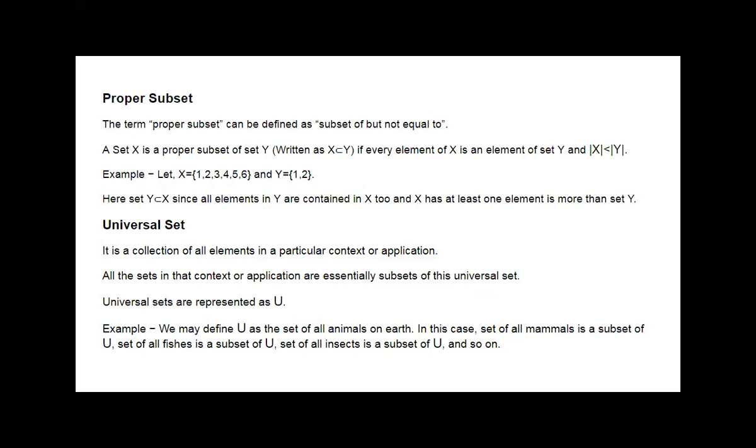Means we are merging what we are saying: Y is a subset of X in this example, because 1 and 2, the elements of Y, are included in set X, and the cardinality of X is greater than the cardinality of Y. The cardinality of Y is 2, the cardinality of X is 6. Both the conditions are matching here.